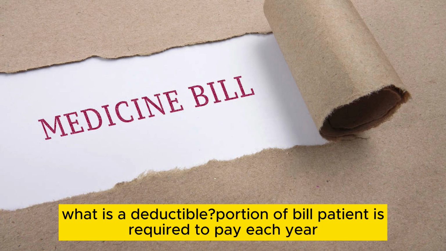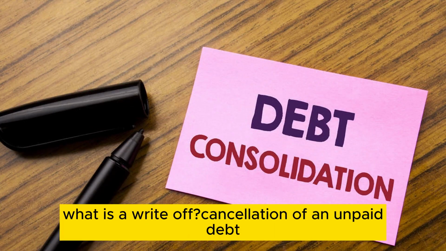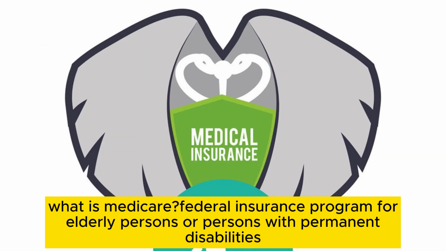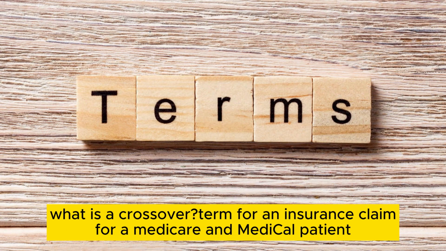What is a deductible? Portion of bill patient is required to pay each year. What is a write-off? Cancellation of an unpaid debt. What is a copayment? Amount patient must pay for each office visit. What is Medicare? Federal insurance program for elderly persons or persons with permanent disabilities. What is a crossover? Term for an insurance claim for a Medicare and Medicaid patient.